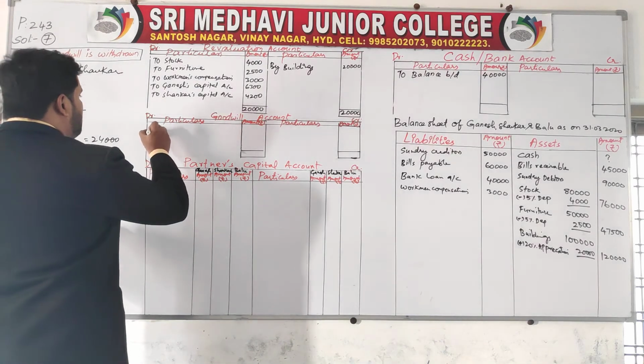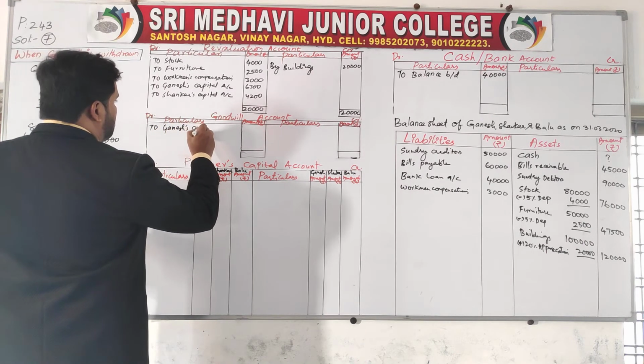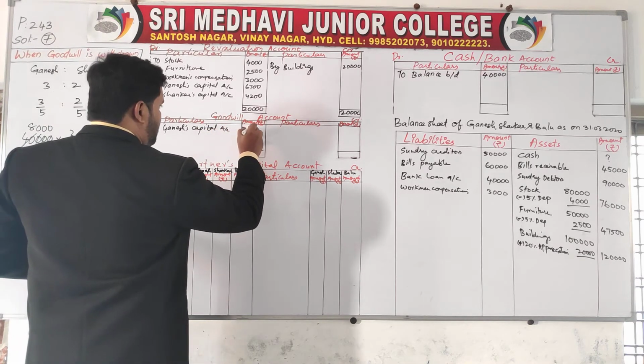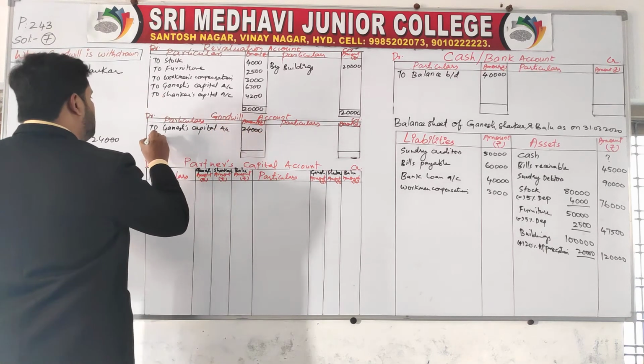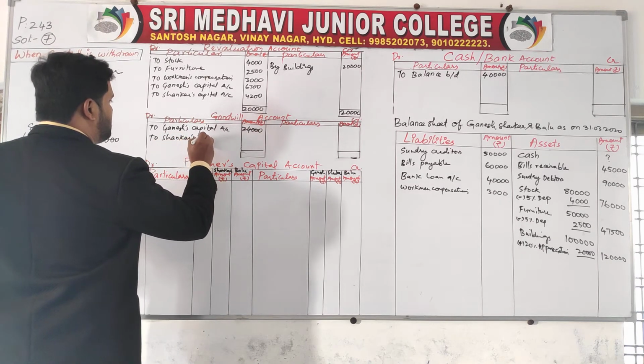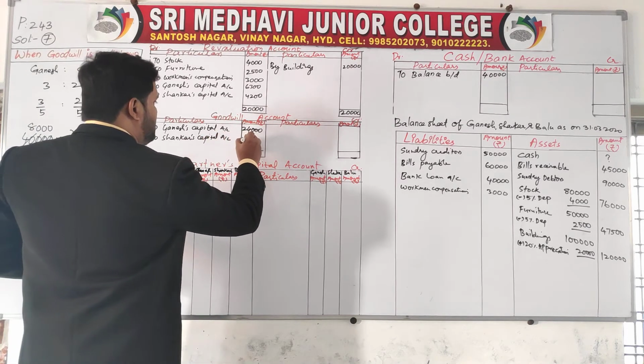Right here to Ganesh's capital account, how much? 24,000. To Shankar's capital account, how much? 16,000.